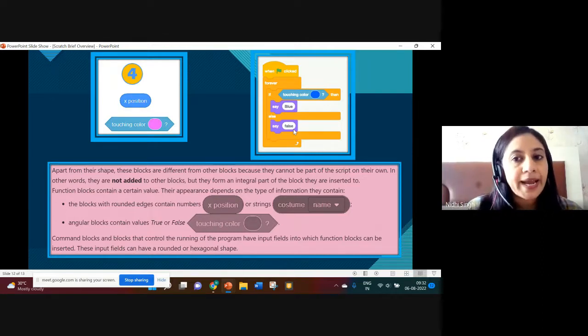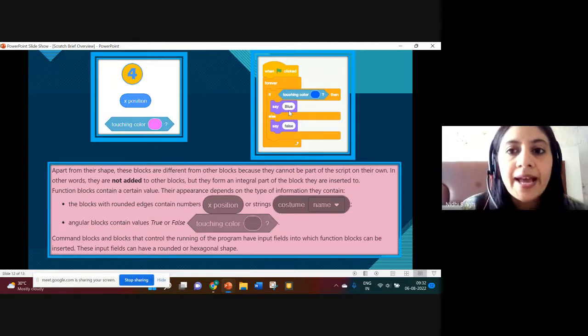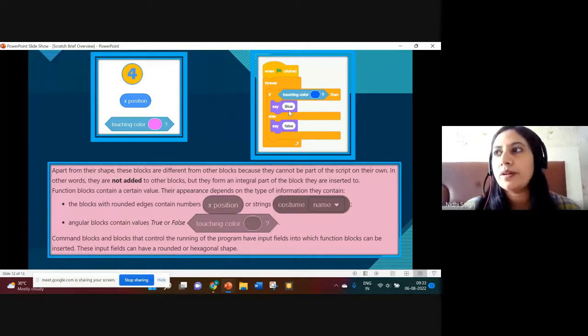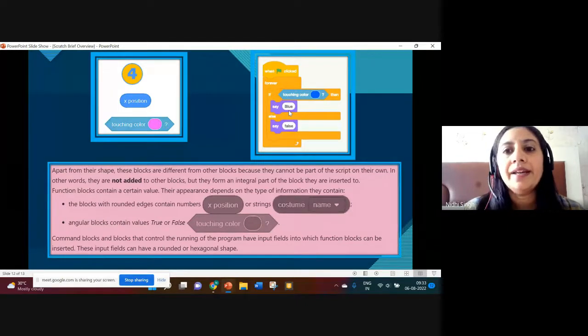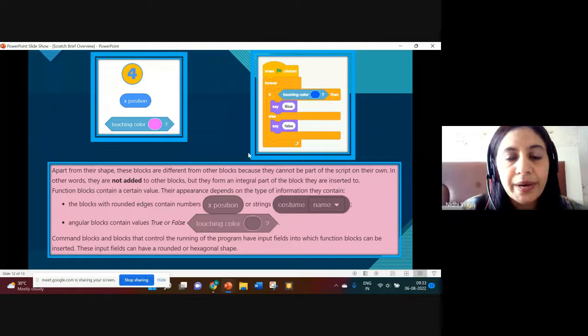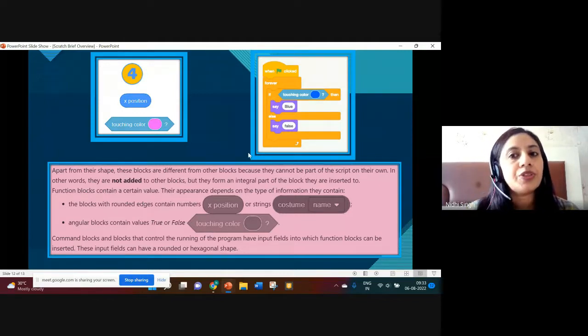If a sprite will touch blue color, then it will say blue. Let's say I am giving you one situation. Let's say red color is there. So what will the sprite say if it touches the red color? Will it say blue or will it say false?